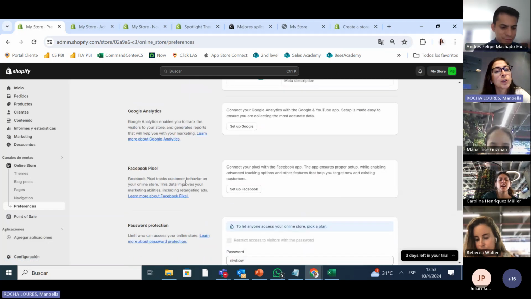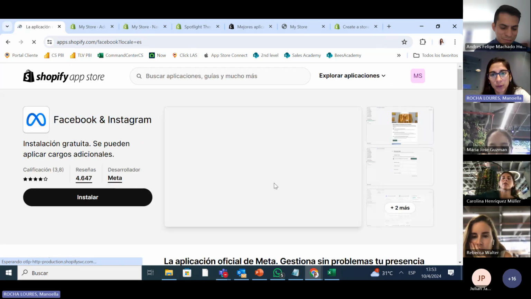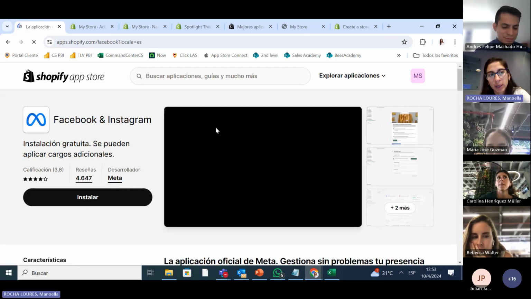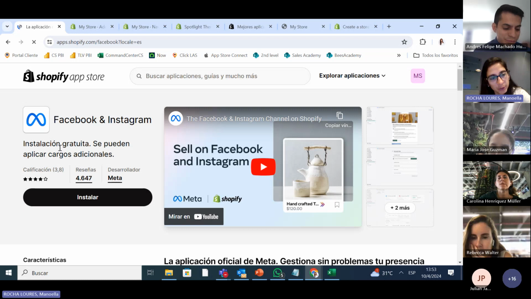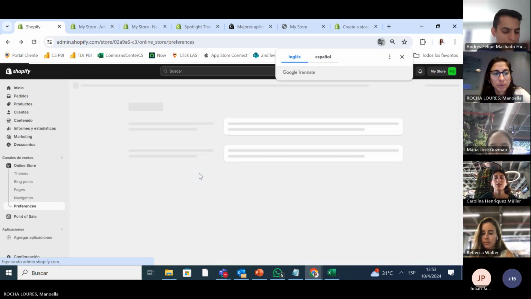And then remember, I told you that Andres asked me in that class about Facebook Pixel, if it was important to add it, and I told you yes, because we have to track everything for the conversion. And this is where you put the Facebook Pixel. And the same thing, you press here, and it helps you how to do it. I don't want to download it now because I'm on my work computer. But this is how you download it, and it adds the pixel.